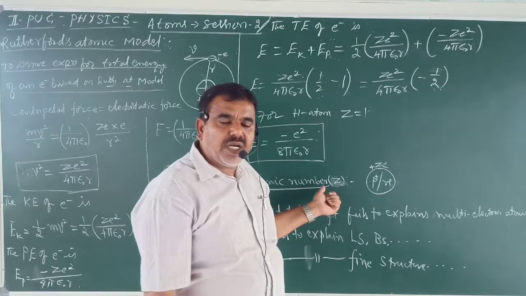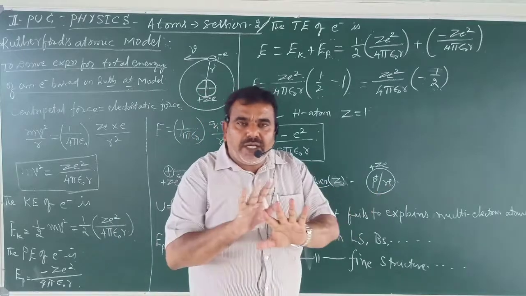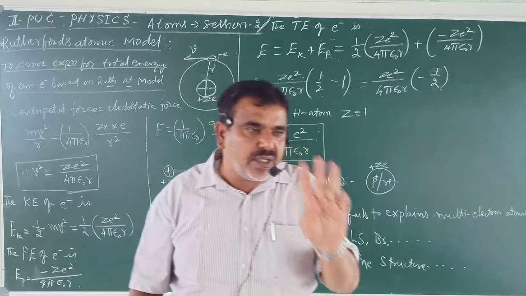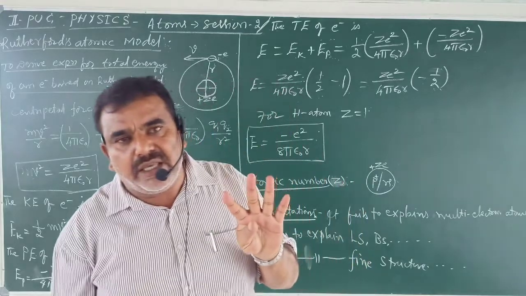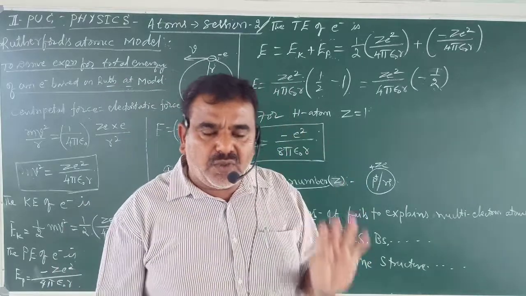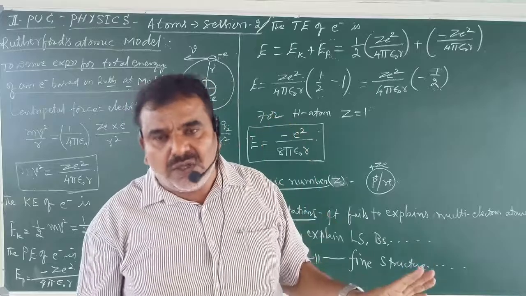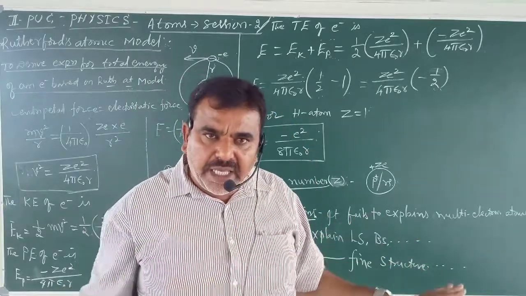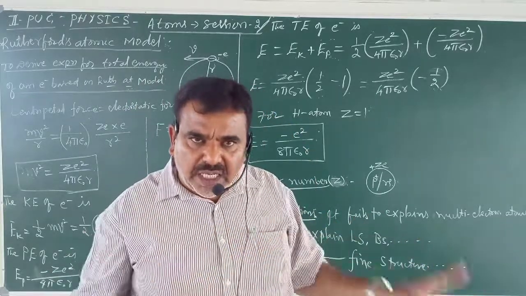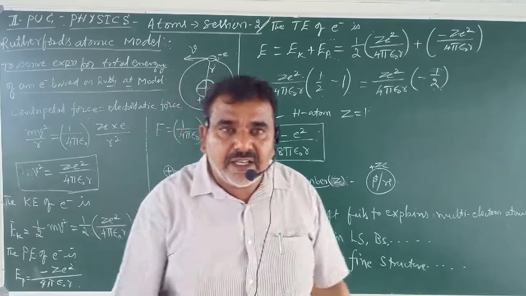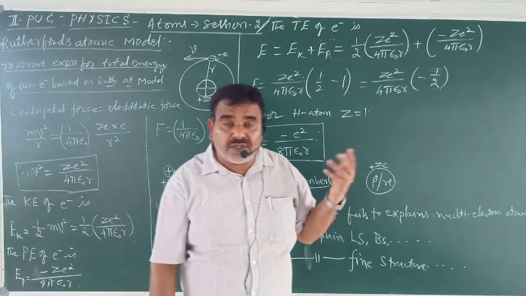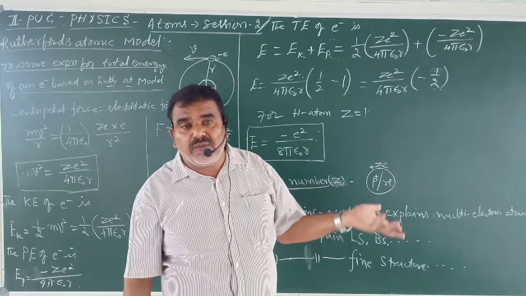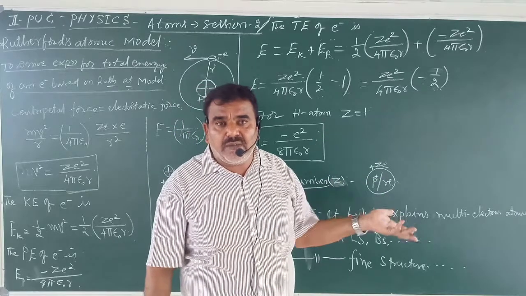This is very important. All atoms are made up of these three basic particles only: protons, neutrons and electrons. All electrons are alike, all protons are alike, all neutrons are alike, but atoms vary. The hydrogen atom is different, the helium atom is different, the lithium atom is different.